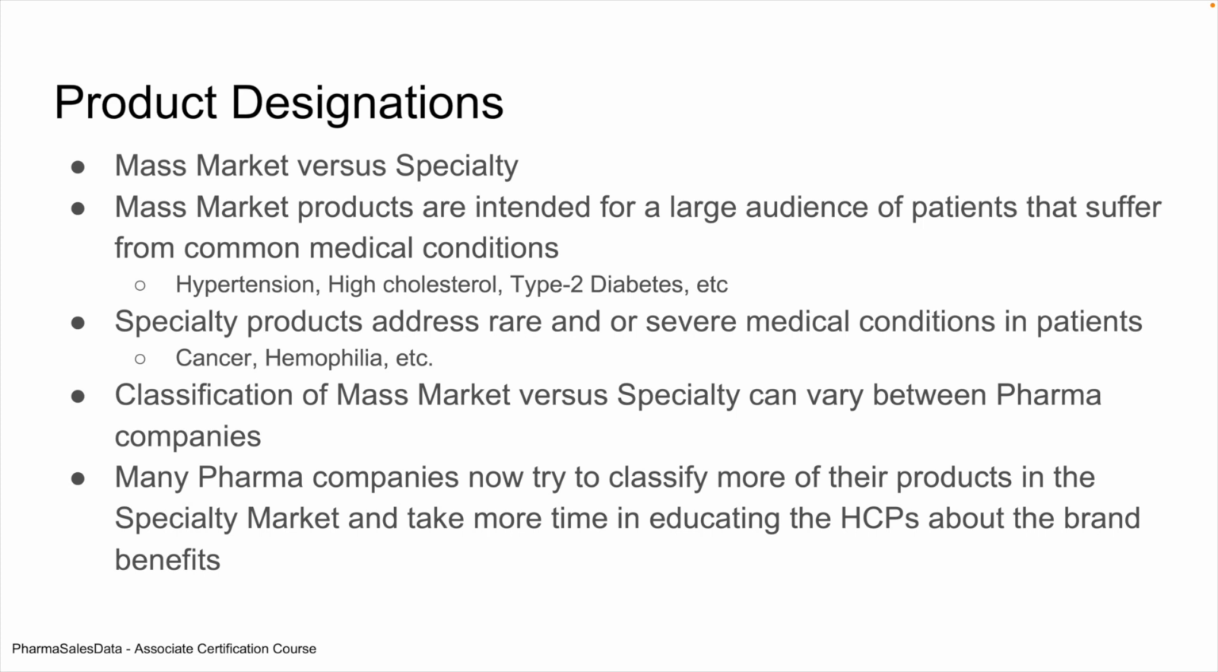As discussed previously in the product lesson, product designations, we have mass market versus specialty products. Mass market products are intended for a large audience of patients that suffer from common medical conditions such as hypertension, high cholesterol, type 2 diabetes. Specialty products address rare or severe medical conditions in patients such as cancer, hemophilia. The classification of mass market versus specialty drugs can vary between pharma companies, and many pharma companies now try to